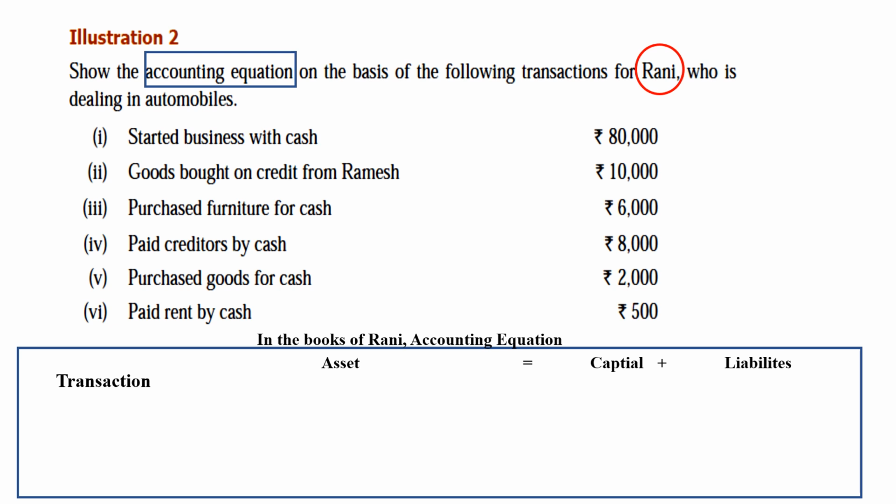First transaction I am reading. Started business with cash. So cash is an asset. So we write it in the first column, under asset, cash. And then goods bought on credit from Ramesh.